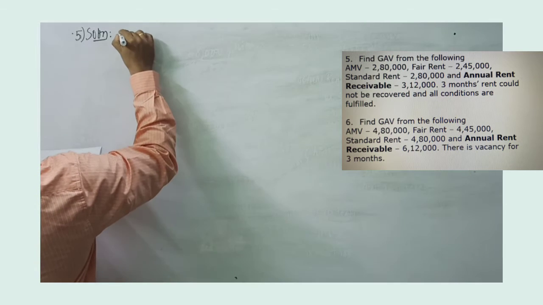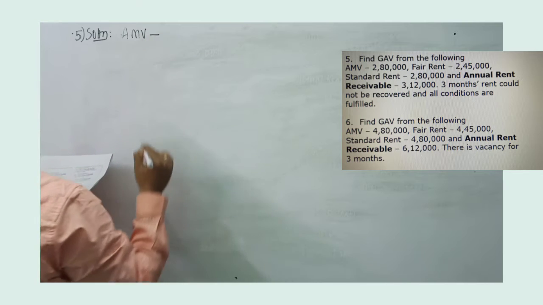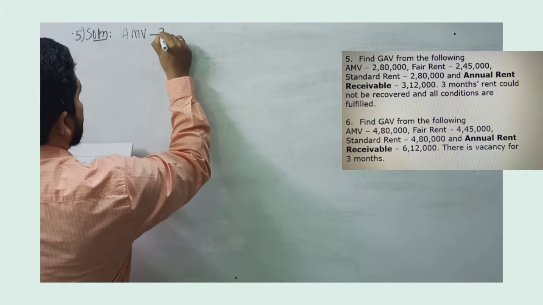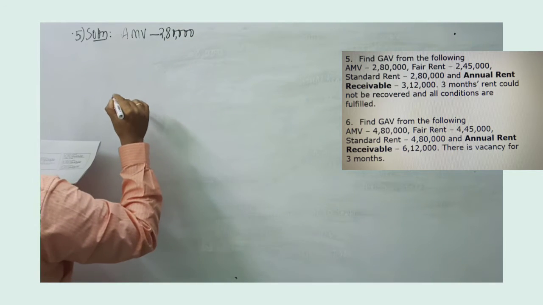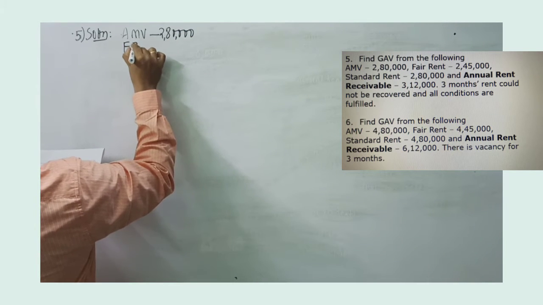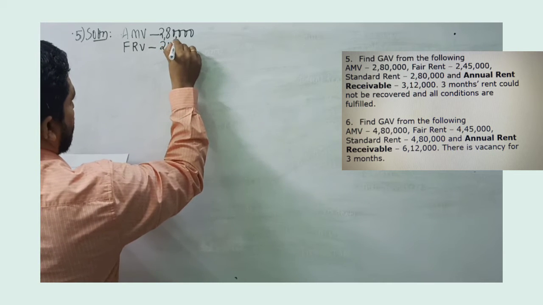We have first the annual municipal value. The annual municipal value given is 2,80,000. We will compare that with fair rental value, which is given 2,45,000.